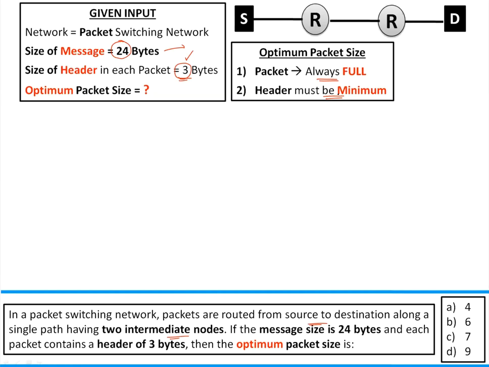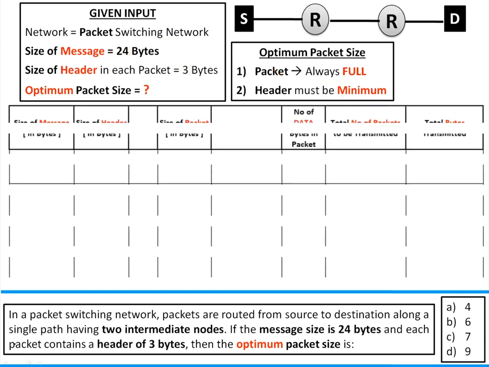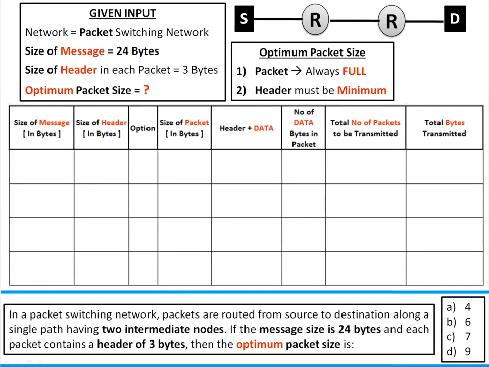You have to transmit these 24 bytes with minimum header. Let's take all parameters. First, 24 bytes is the message and the size of header is 3 bytes. And in the options, option A is 4.